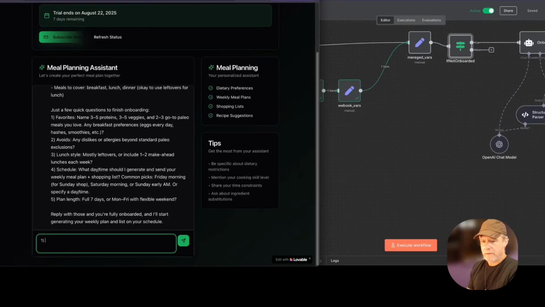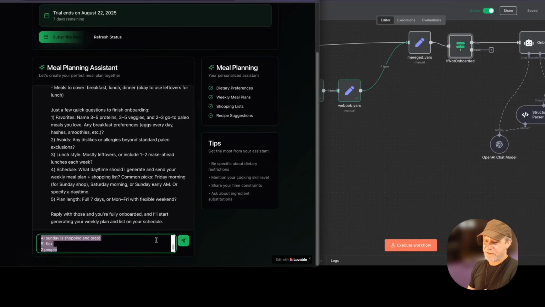One: pork, bacon, eggs. Two, 3, 4. Sunday is shopping and prep. Flex. And 2 people. All right, let's give it a go.